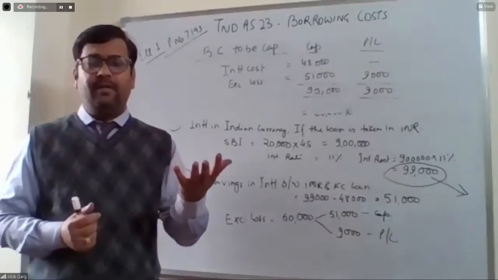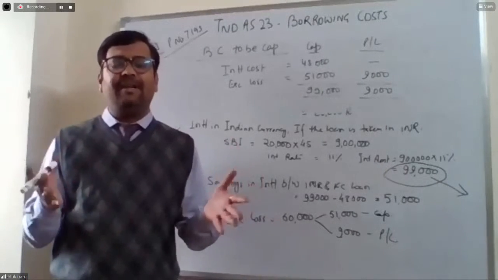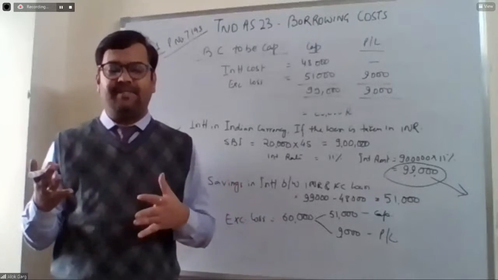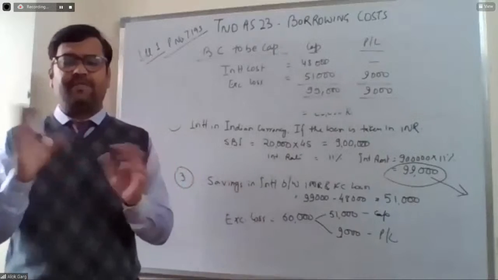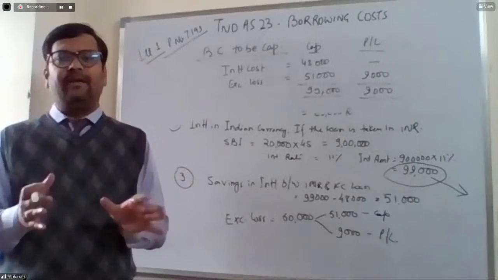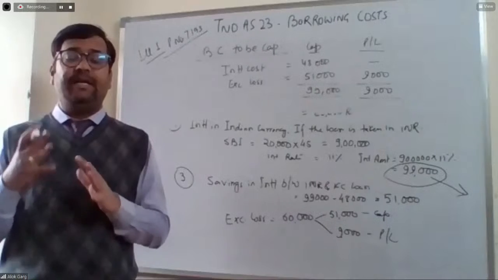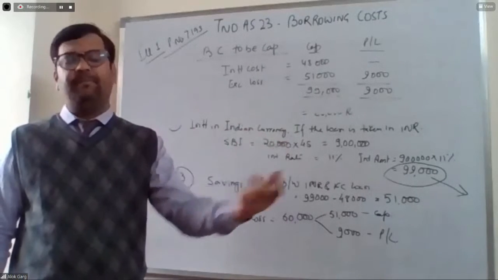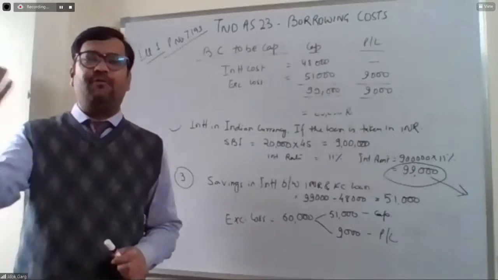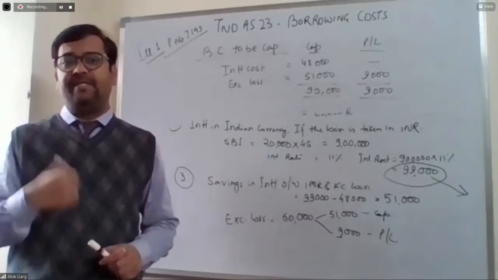If you go to Europe, the inflation rate is hardly 1% or 1.5%. But in India, the inflation rate is in the tune of 7 to 9%. So here the interest rate is 8%, 9%, 11%, 12%, but in Europe it is 1%, 2%, 3%. That is why companies go for the international market for borrowings.